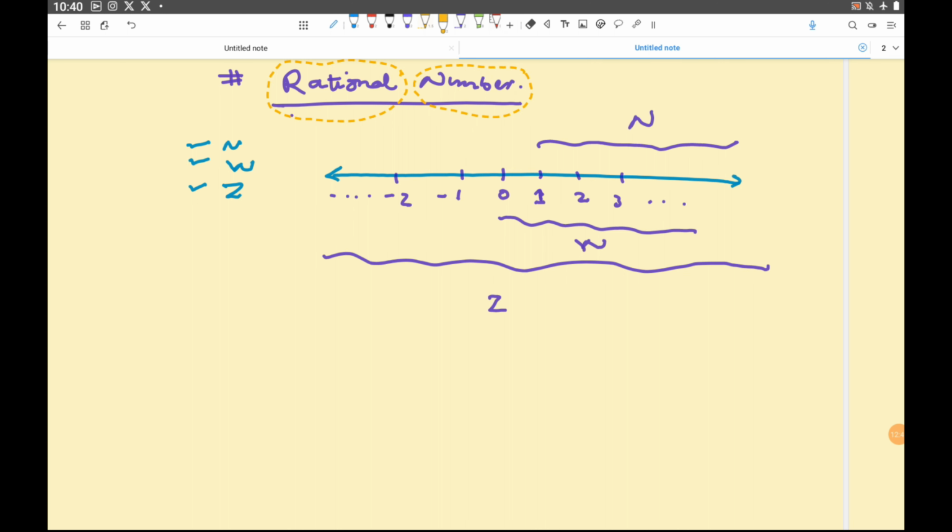I have not spoken about some number which can be between 1 and 2, 1.5. This can be one of the number, right? There can be some number which is 3.7. There can be some number which is 0.5. There can be some number which is minus 1.5, right?